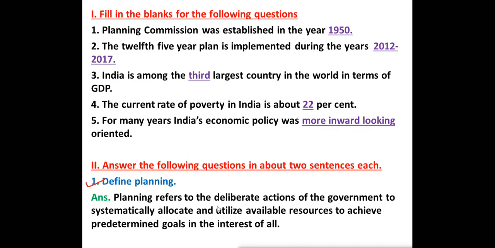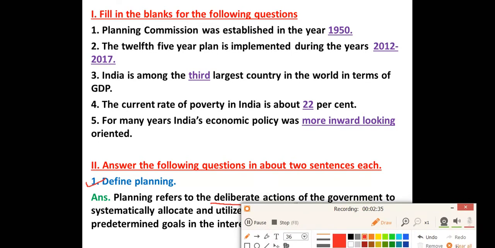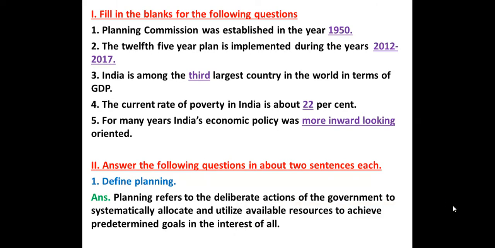So what is planning? Planning is a deliberate action, means it is an action taken by the government to systematically allocate, means they are following some systems, rules and regulations to use the resources and to achieve the determined goals in the interest of all. They will use the resources in such a way that it will be beneficial for all of them. So you have to read the definition which is given in the textbook, and answer the question according to that.